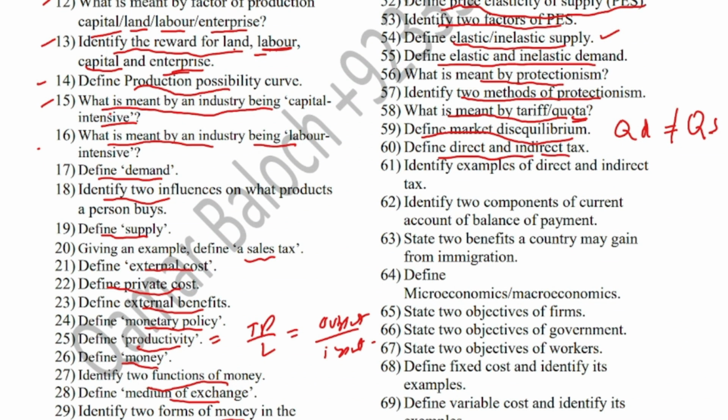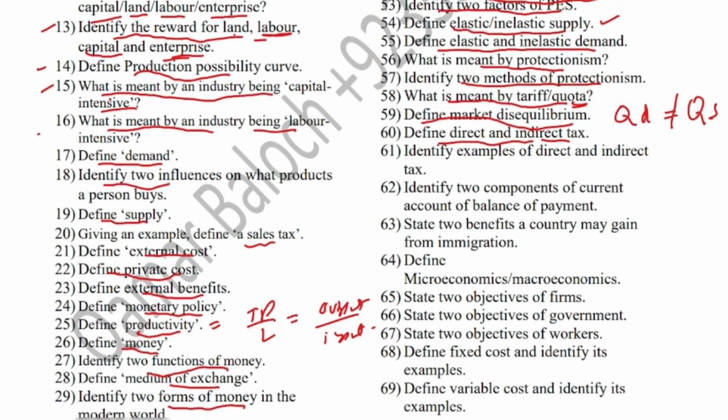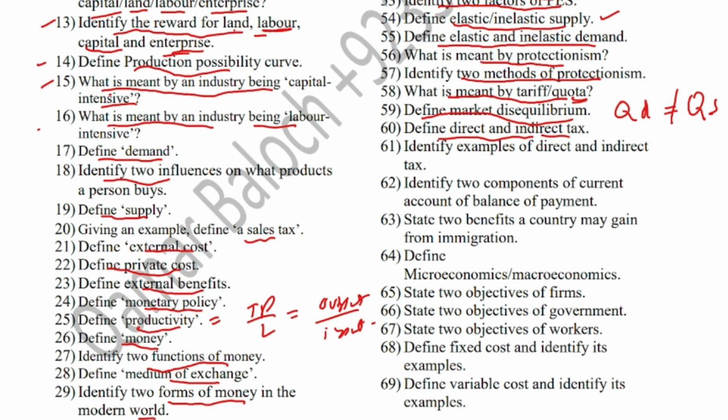Indirect tax is a tax that is imposed on spending, such as sales tax, value added tax, customs, and excise duties. Identify examples of direct and indirect tax. I have already identified the examples. Direct tax includes income tax, corporation tax, and inheritance tax. Indirect tax includes general sales tax, value added tax, customs, and excise duties.